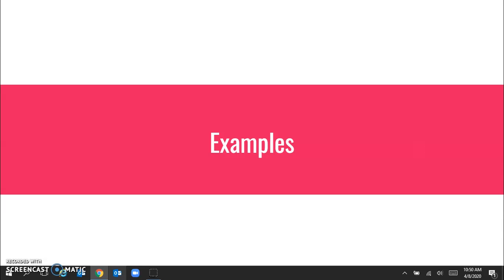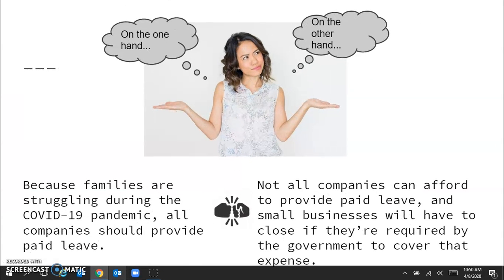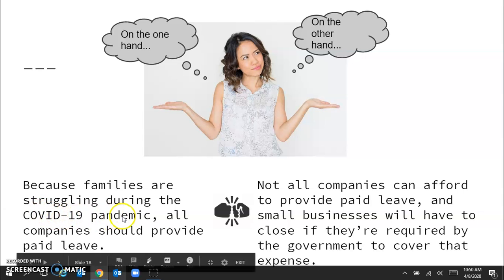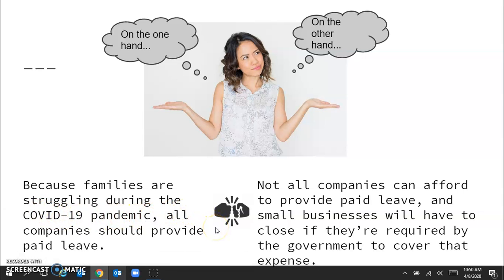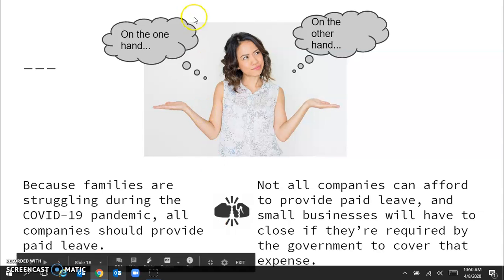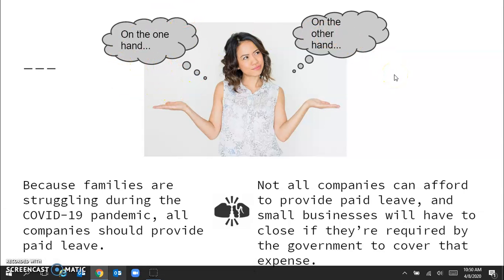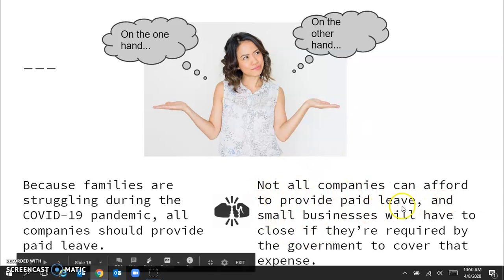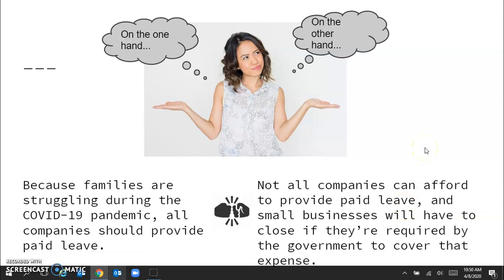Let's look at an example. So this is an example from our previous lesson. We had the claim, because families are struggling during the COVID-19 pandemic, all companies should provide paid leave. So that's on the one hand. But what's on the other hand? What's the other side of this? Not all companies can afford to provide paid leave. And small businesses will have to close if they're required by the government to cover that expense.